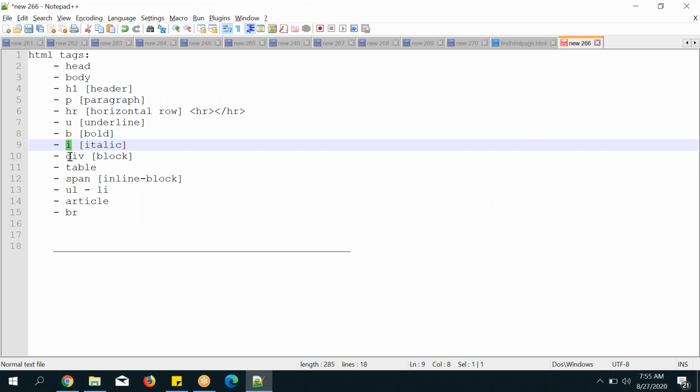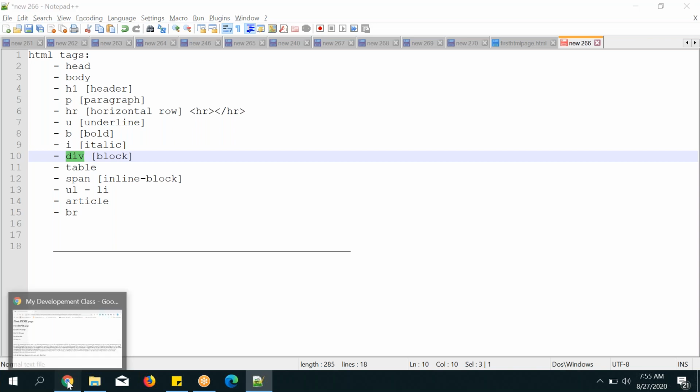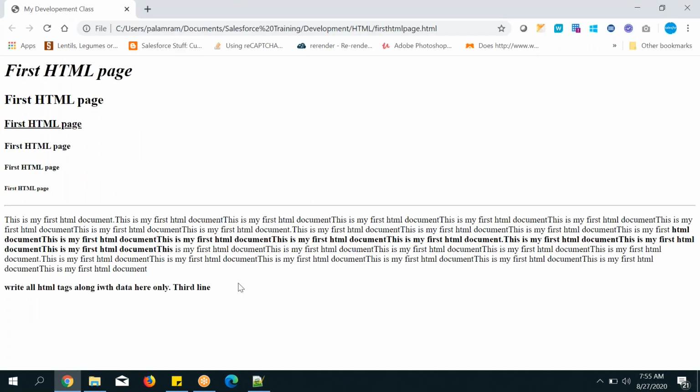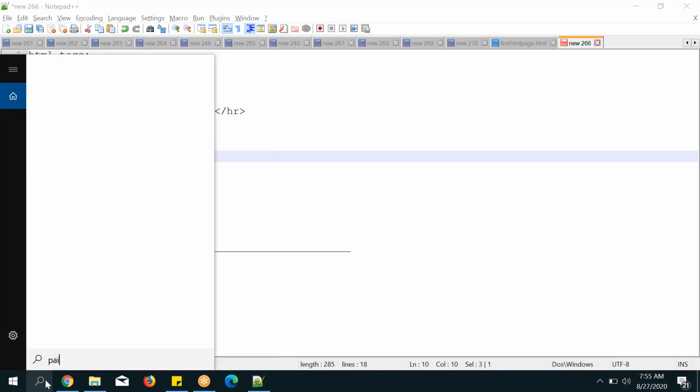Next, the div block. Div is very important, and we are going to see it. Div is like a container, again a mini storage kind of thing. If you compare it with your home, where 1 BHK, 2 BHK rooms are there, suppose you have bought a 3 BHK home. In that 3 BHK home, where is the paint?